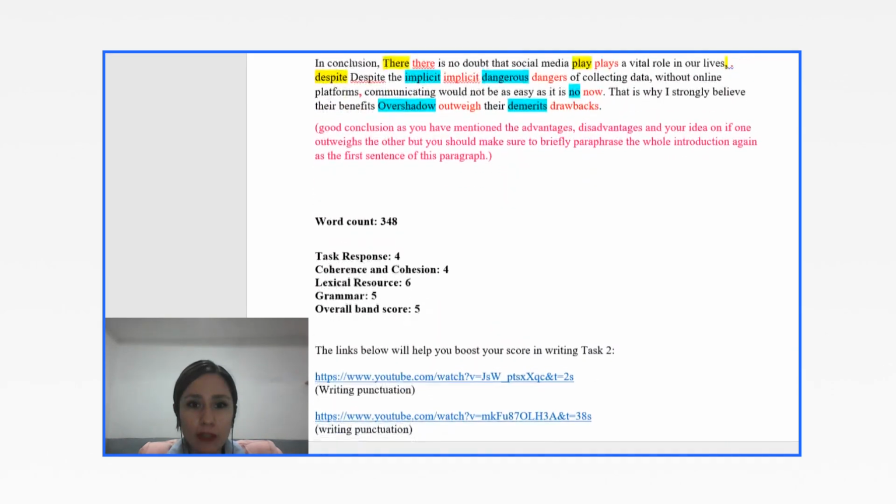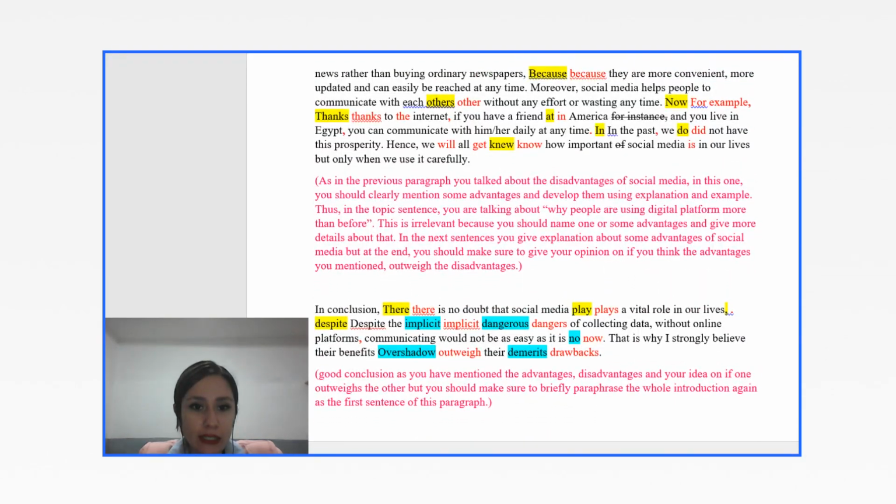Now to talk about your grammar and vocabulary mistakes. In conclusion, there is no doubt there, capital T, no, small t. There is no doubt that social media plays a vital role in our lives. Full stop. It shouldn't be very long. Despite, now we start a new sentence. Despite the implicit dangers of collecting data, not dangerous, dangers, without online platforms, communicating would not be as easy as it is now.